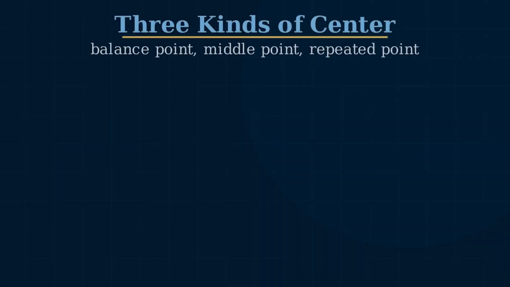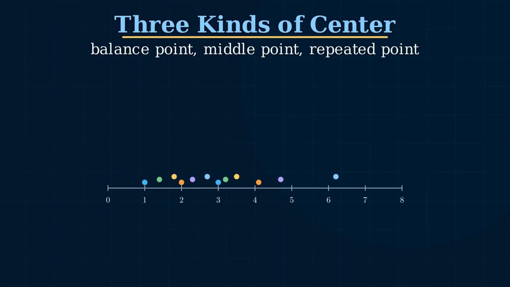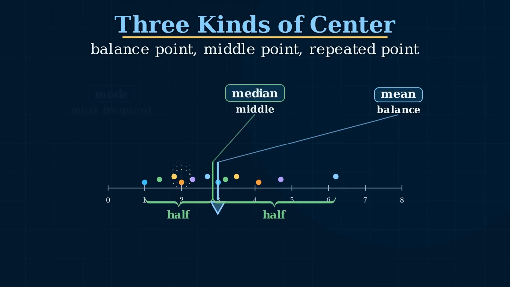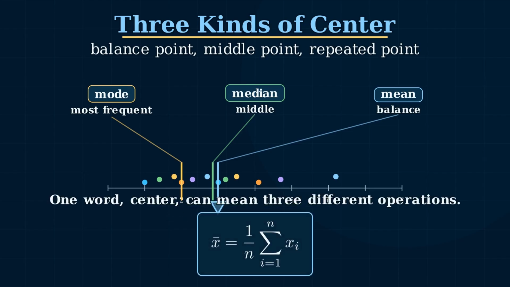Center sounds like one idea, but data has several centers. The mean is the balance point. If every value had weight, the mean is where the number line would rest. Mathematically, the mean adds all values and divides by how many values there are. X bar equals 1 over n times the sum of all xi.